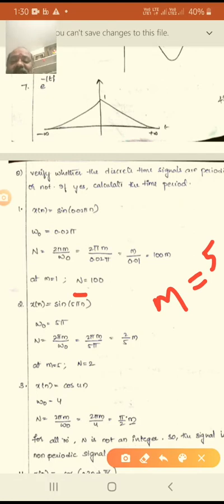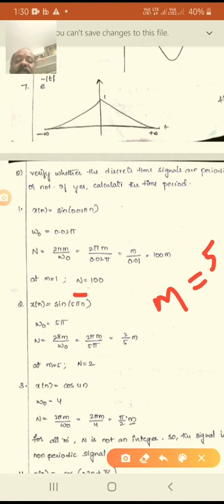And similarly, in the next problem, x of n is equal to cos 4n. Similarly, you say that omega naught equals 4. So already you know that these are discrete time signals. So N is equal to 2 pi m by omega naught, 2 pi m by 4. 2 will cancel with the 2 in the denominator.